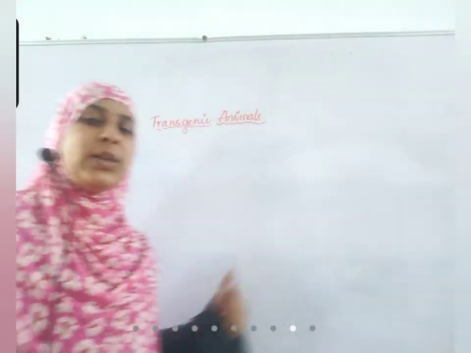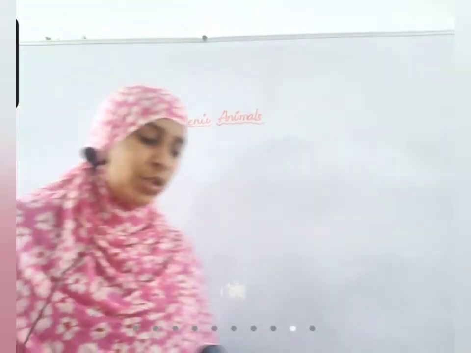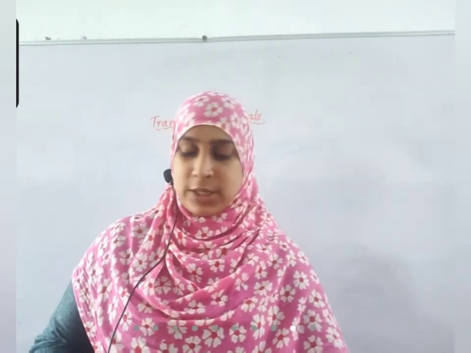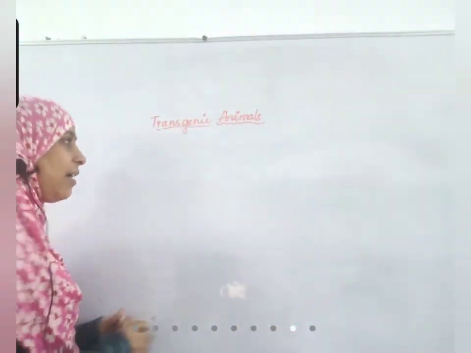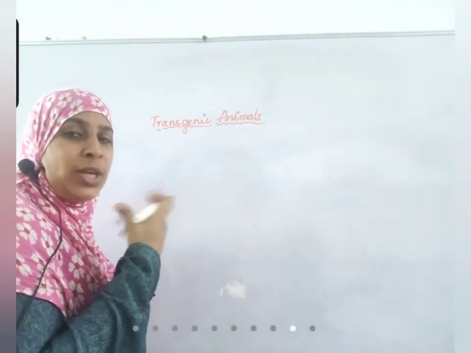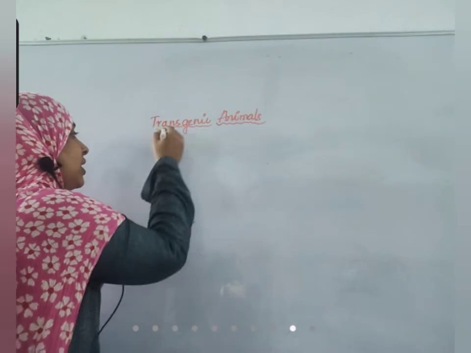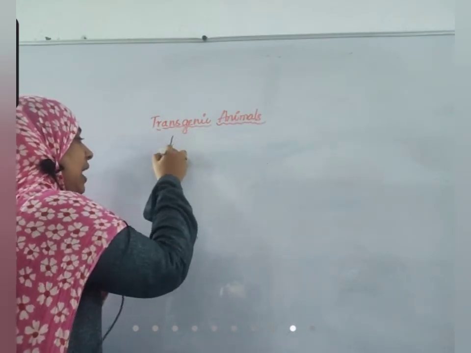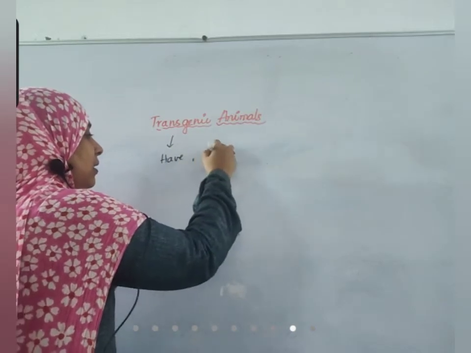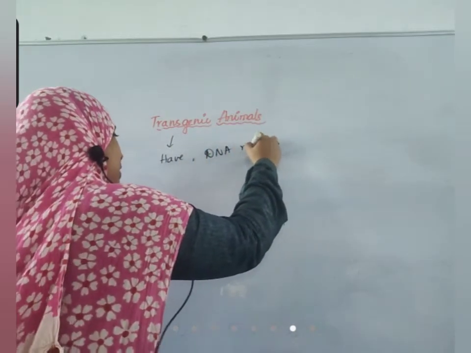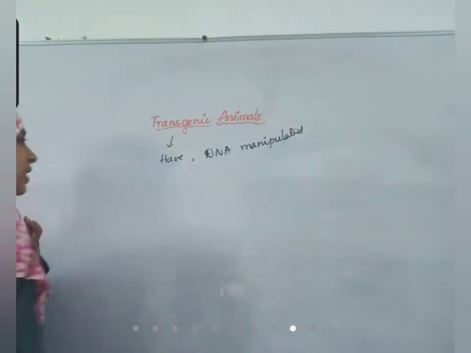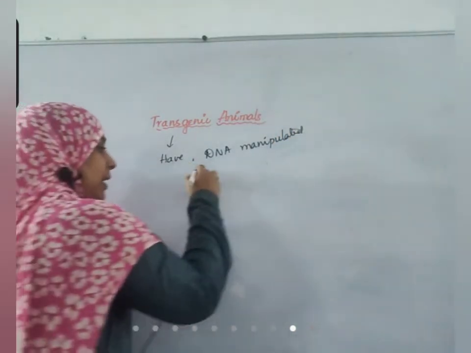Okay, today's topic: transgenic animals, and ethical issues related to biotechnology and its applications. What are transgenic animals? Animals which have a small part of manipulated DNA in their genome are called transgenic animals. That means a small DNA segment is added or deleted.